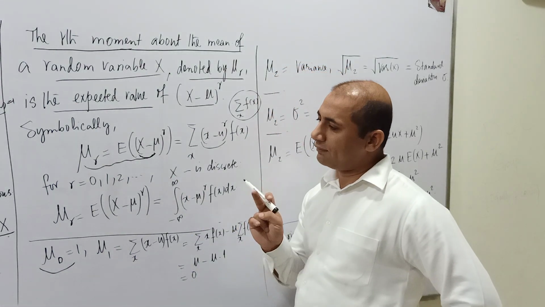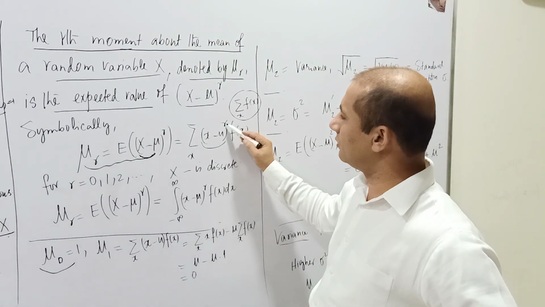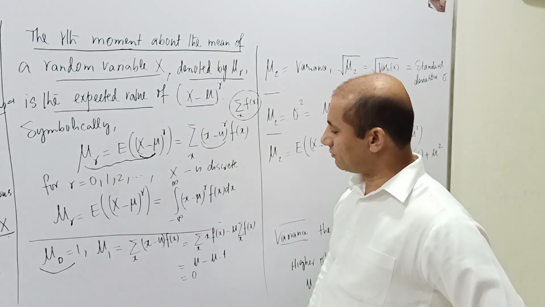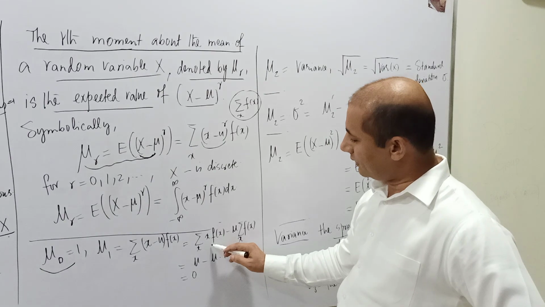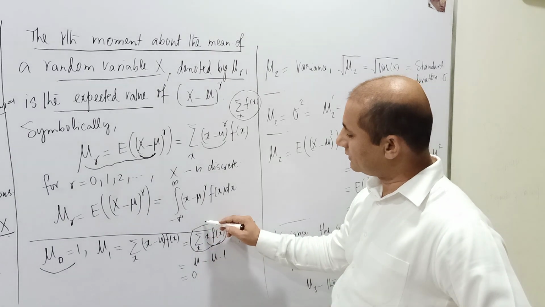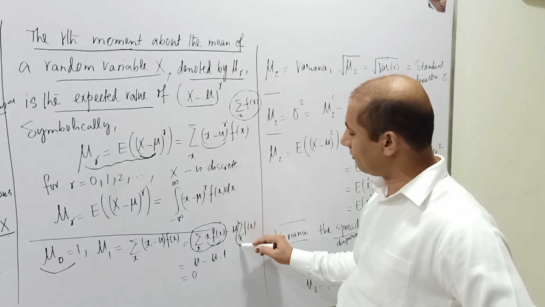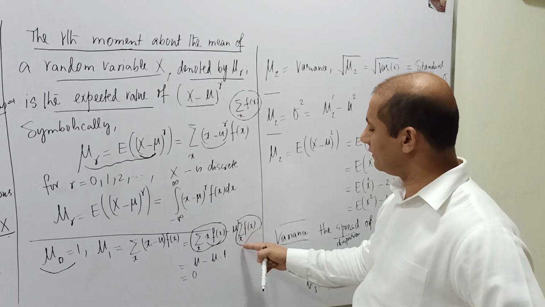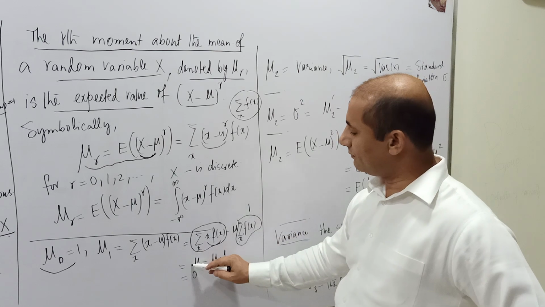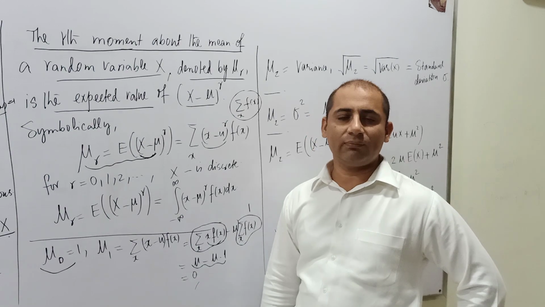And over there we had mu 1, that was mu, and now if we consider mu 1, that means we are considering to the power r. So this is x minus mu f of x, and if I operate it, with this whole summation, this is a familiar object, this is mu, and then this mu will go out, this is a constant by using the expectation property. So this summation will come inside, and this is x f of x, and this whole thing will become 1. So I'll have mu minus mu, and this whole thing becomes 0. So that means this mu1 will be 0.